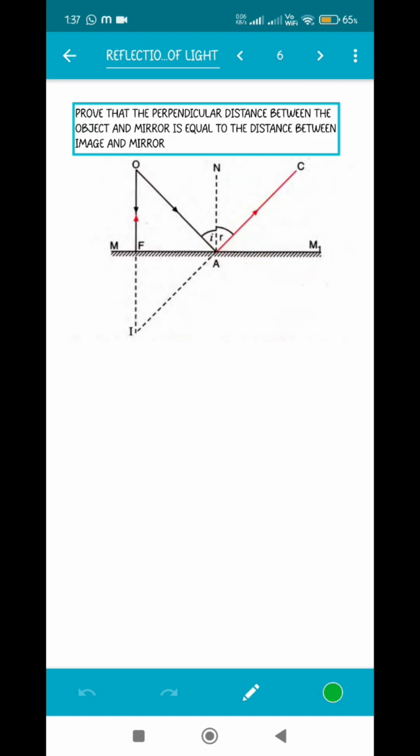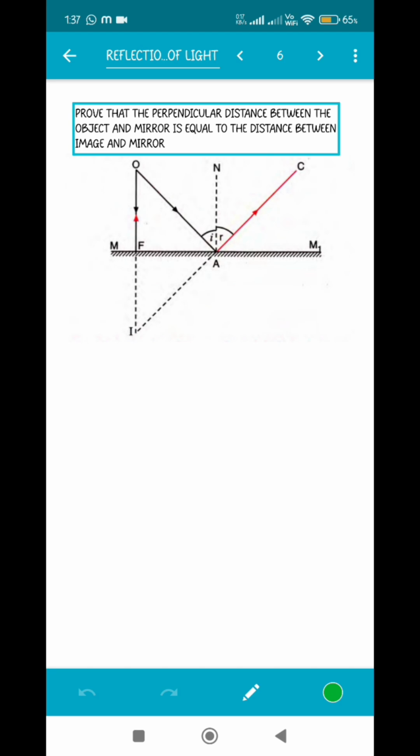Now there is a small derivation which is totally based on maths. Let's see, it's very simple. Prove that the perpendicular distance between the object and the mirror is equal to the distance between the image and the mirror. You must have observed this a lot while you see your reflection in the mirror. The distance between you and the mirror is always equal to the distance between your image and the mirror. So we are going to prove it mathematically.